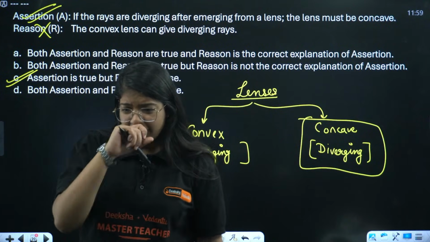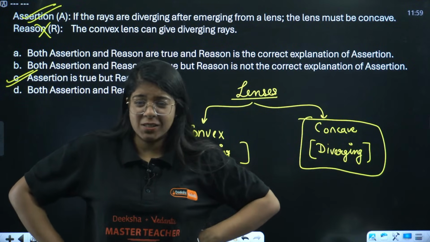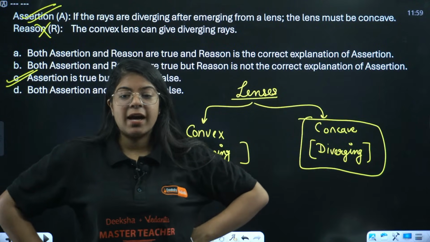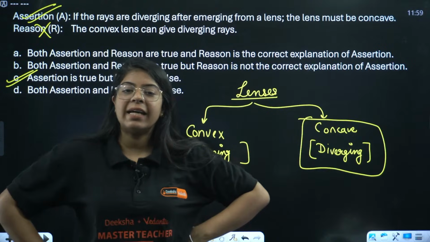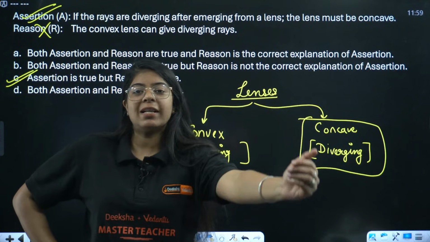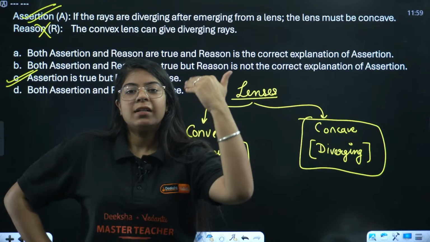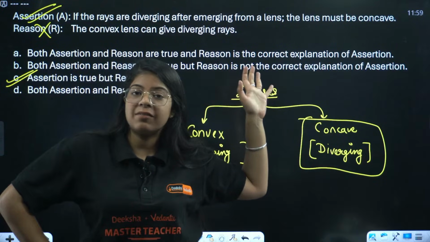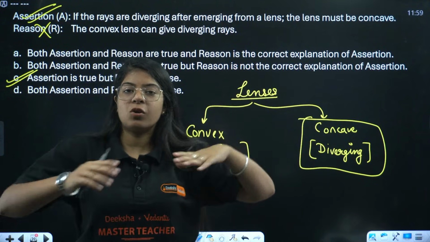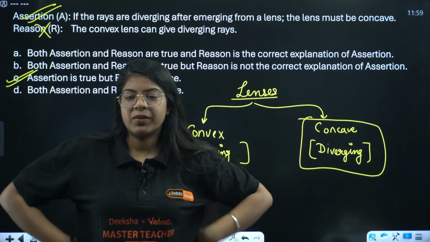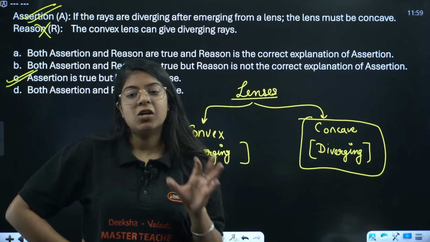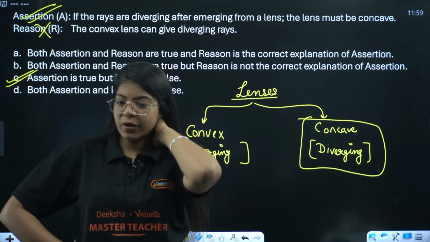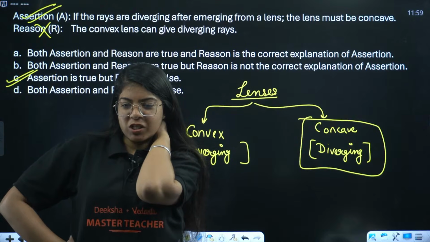Okay, let me filter out the comments. There is an exception in the last case. Yes, Anaya, but in here we are taking the convex lens as a converging lens, okay? So it takes the rays as converging, so we assume that it doesn't give diverging rays. We can just see they are going apart, but it's not giving diverging rays. It is a converging lens. So convex lens is a converging lens, it won't give diverging rays, so the reason will be false. Okay, Ramesh ji.